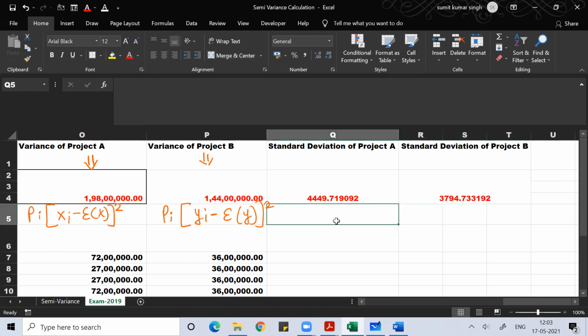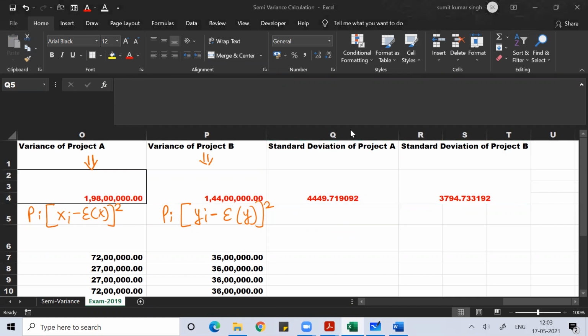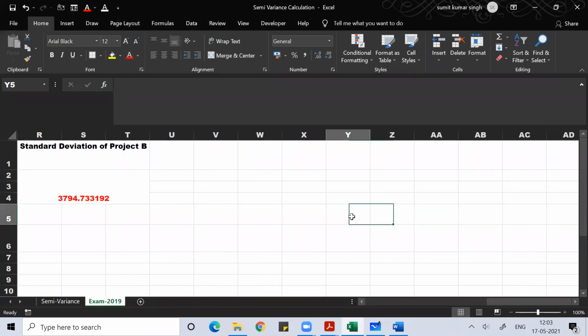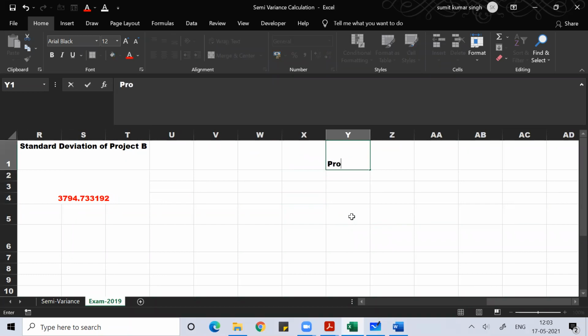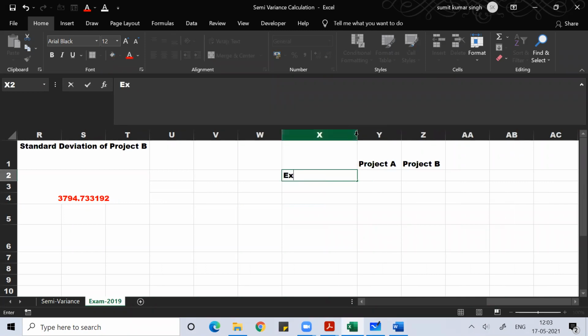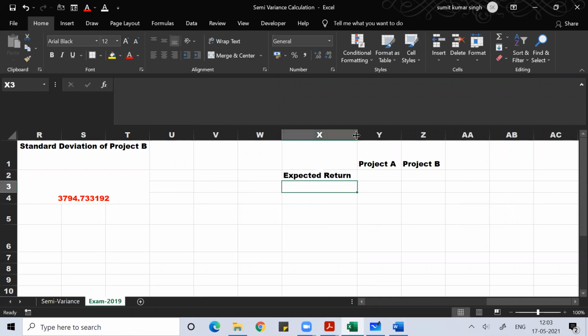Now, if you compare project A and project B, and if I see the expected return value, then the standard deviation.